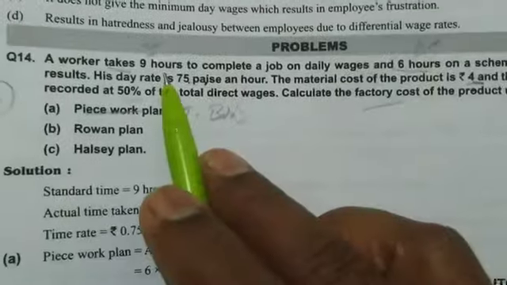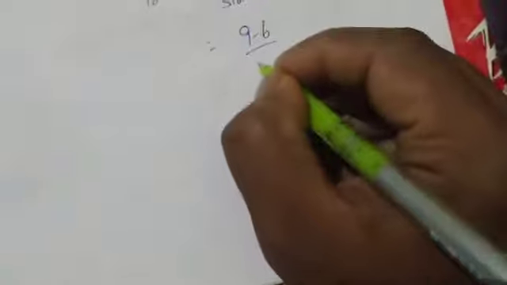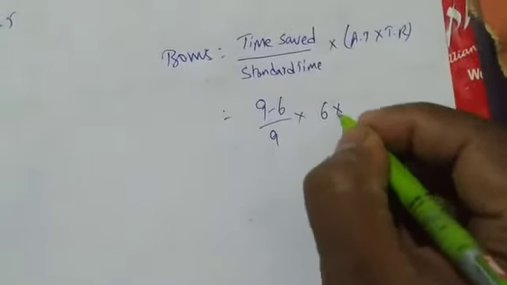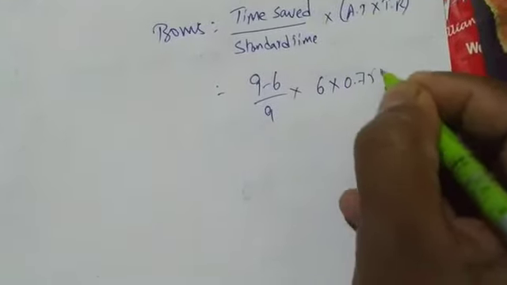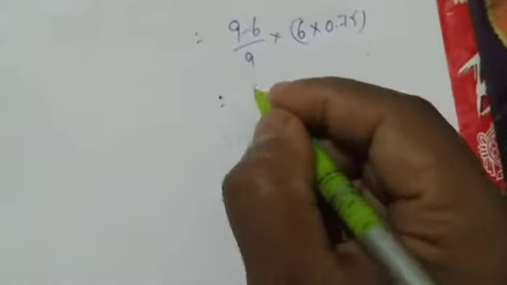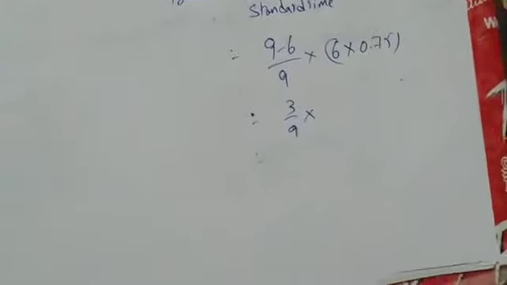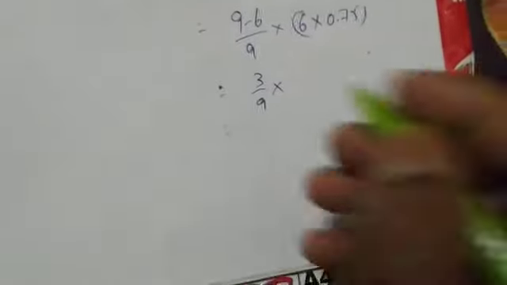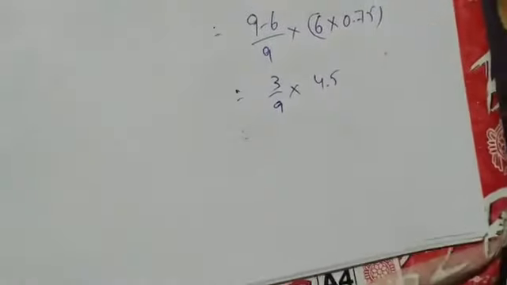Standard time is 9 hours, actual time is 6 hours. So 9 minus 6, divided by standard time 9, into actual time 6, into time rate 0.75. So we get 3 by 9 into 6 into 0.75, which is 4.5. 3 divided by 9 into 4.5.